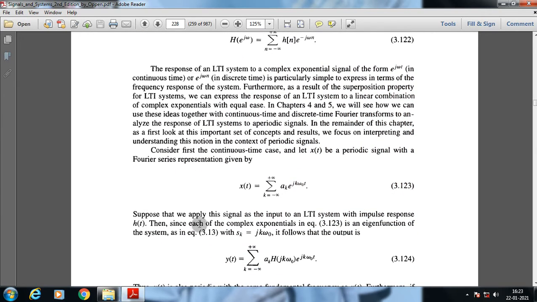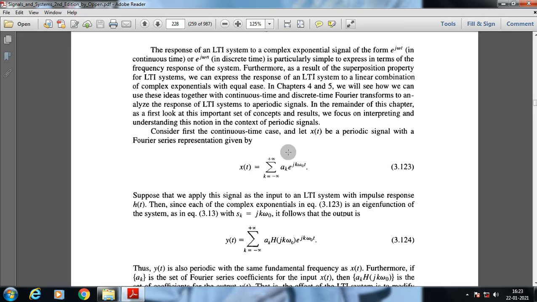Suppose that we apply this signal as an input to an LTI system with impulse response h of t. Since each of the complex exponentials e to the power s t is an eigenfunction of the system with s equal to j k omega 0, the output y of t will be a suffix k e to the power j k omega 0 t, with the transfer function, known as the eigenvalue, H of s, written as H of j k omega 0, because we have written e to the power s t as e to the power j k omega 0 t.